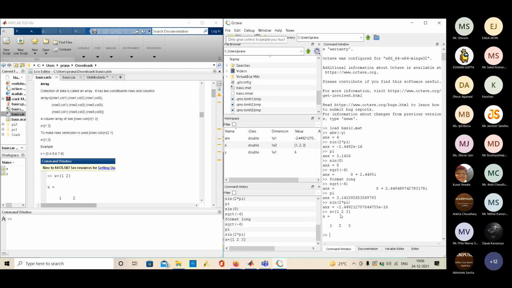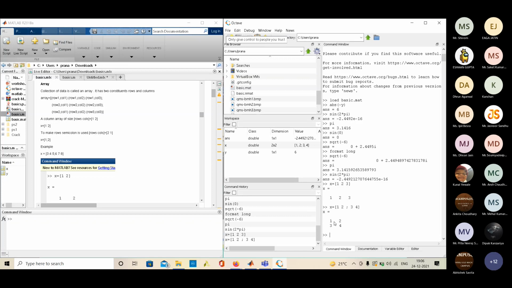What I mean by row array is that all the elements are in one row. As we can see in the workspace, the dimension is 1 cross 3. So x equal to 1, 2, 3 makes a row array. If we want to write something in the next row, we will have to write 1, 2, then semicolon, then 3, 4. Semicolon means a break, so it will break the values and move them to another row. So x equal to 1, 2, 3, 4.